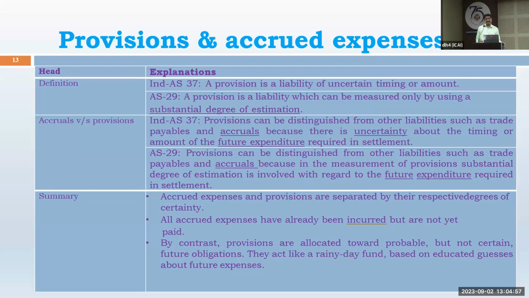So such accrued expenses are required to be shown in 44 because they are already shown in the balance sheet, instead of the profit and loss account, or maybe debited and shown as a provision in the balance sheet. So such accrued expenses are required to be shown in 44. But there are certain provisions which are not actual.